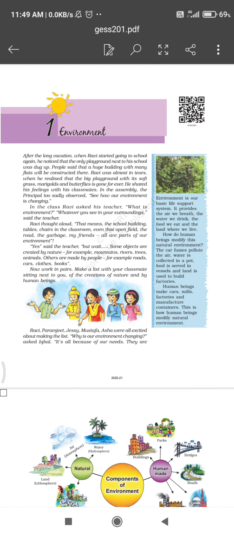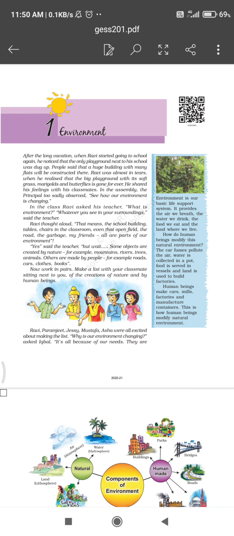Environment is of two types, natural and human made. So you are watching that students came from a long vacation. When they came to school, they saw that the playground next to their school building was dug up. So Ravi was very sad while watching that, because there were no soft grasses, there were no butterflies, and even the principal was sad. He said in the assembly that environment is changing.